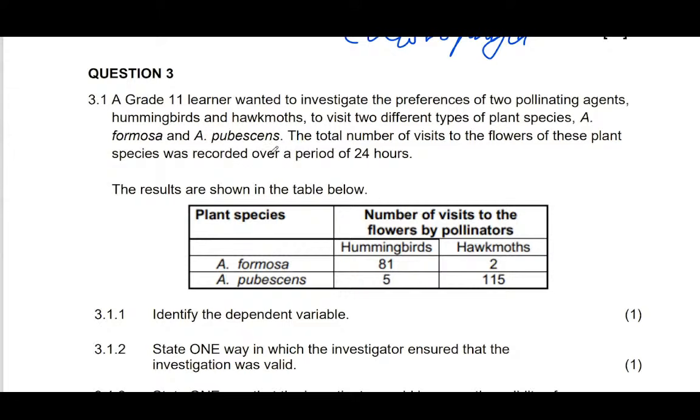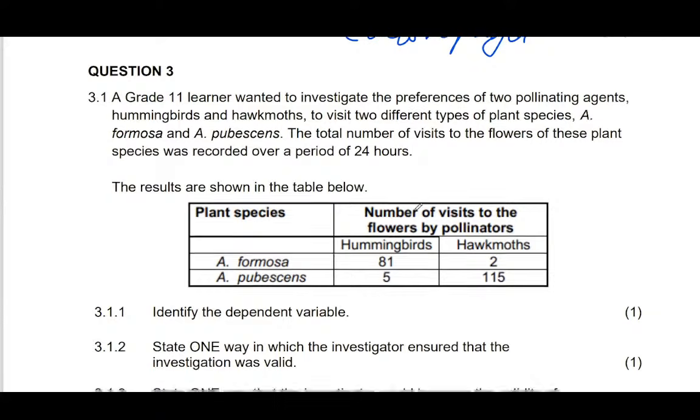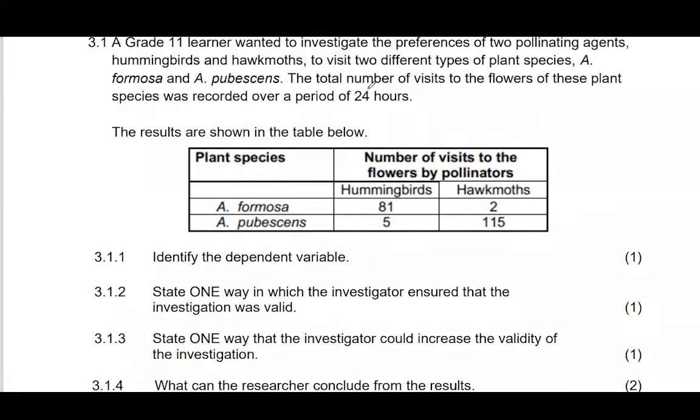The total number of visits to the flowers of these plant species were recorded over a period of 24 hours. Results are shown in the table below. All right. Always read what is being given above.